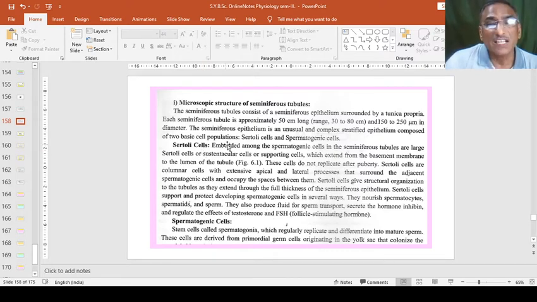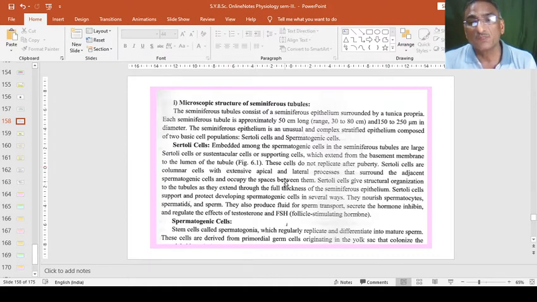Sertoli cells are embedded among the spermatogenic cells in the seminiferous tubules and are large cells, also called sustentacular cells or supporting cells, which extend from the basement membrane to the lumen of the tubule.